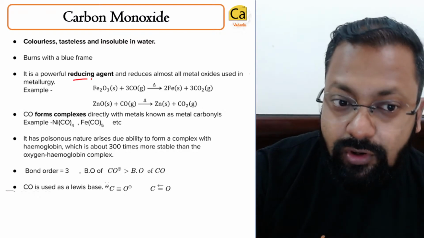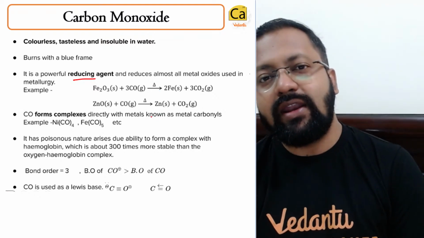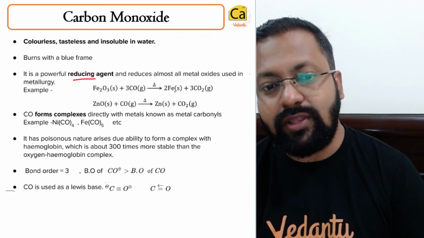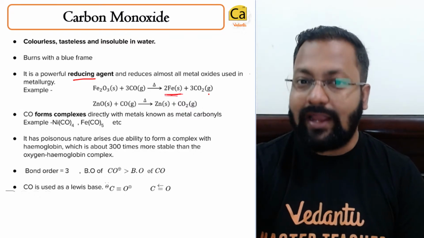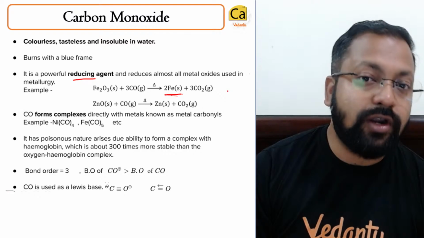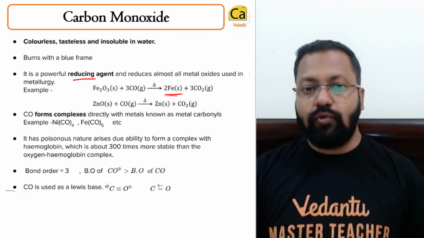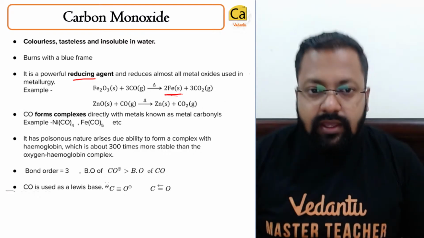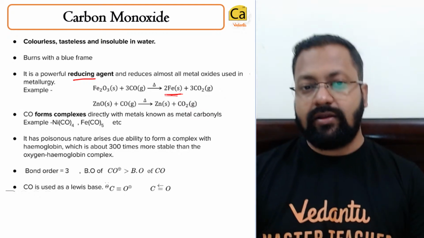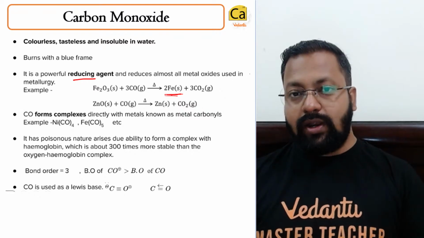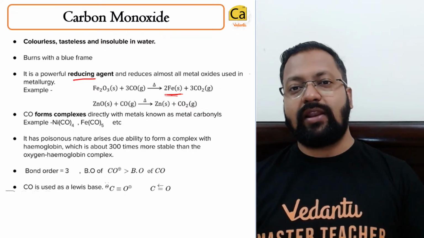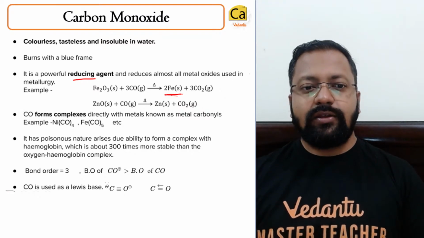It's a powerful reducing agent and it reduces oxides into their respective metals. हम कार्बन मोनोक्साइड को यूटिलाइज करते हैं मेटल ऑक्साइड्स को रिड्यूस करने के लिए. You will read more about this in class 12th and the topic would be metallurgy. You will read about how and at what temperature carbon monoxide is utilized as a reducing agent.